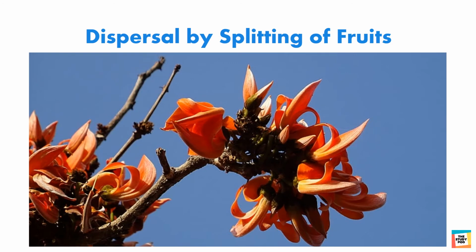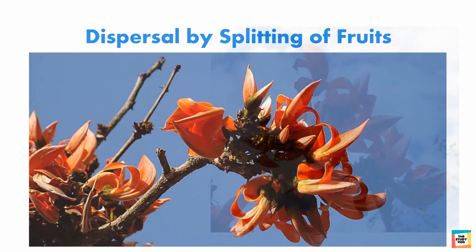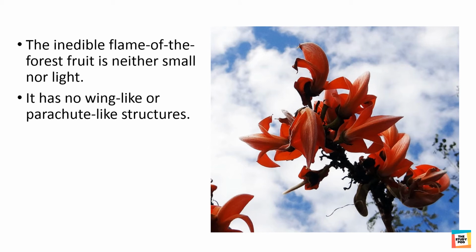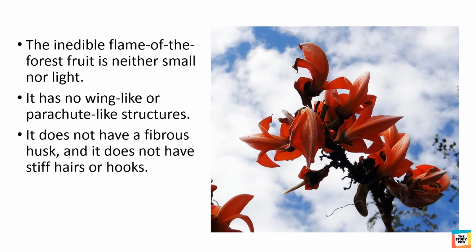Look at the fruits of the flame of the forest tree in the picture. The inedible flame of the forest fruit is neither small nor light. It has no wing-like or parachute-like structures. It does not have a fibrous husk, and it does not have stiff hairs or hooks. So how does its seed get dispersed?